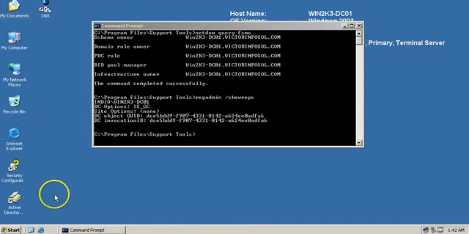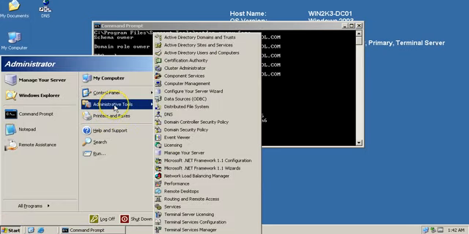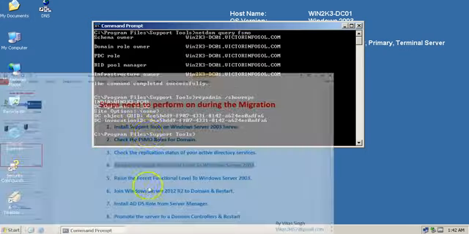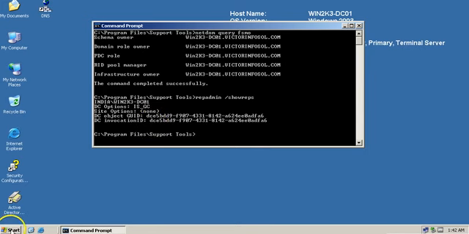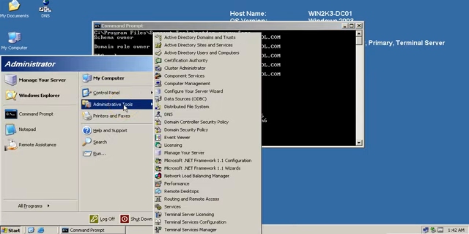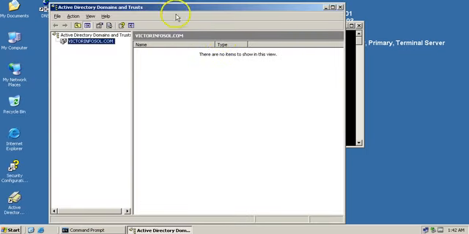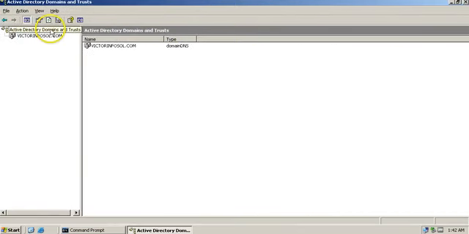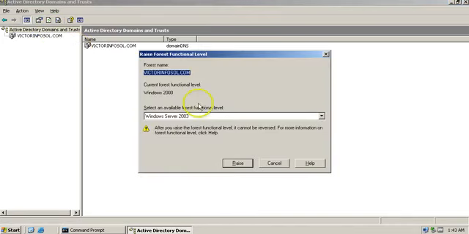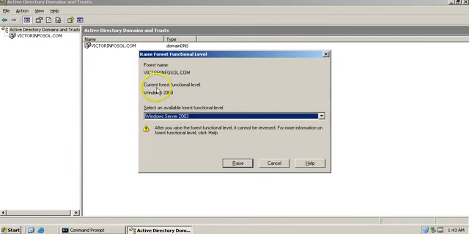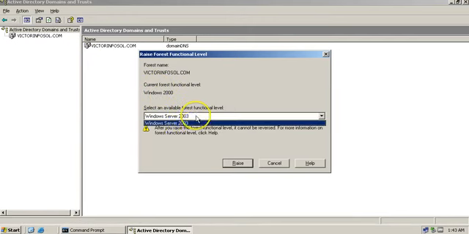We have done successfully, and on the next step we have to raise forest function level to Windows Server 2003. So I am going to do so. I am going to open administrative tools, Active Directory domain and trust, and now I am going to click on Active Directory domain and trust, raise forest function level. It is currently set on Windows Server 2000. So I am going to raise it to Windows Server 2003.